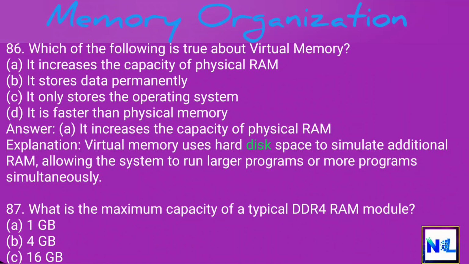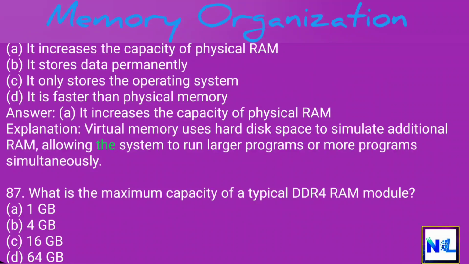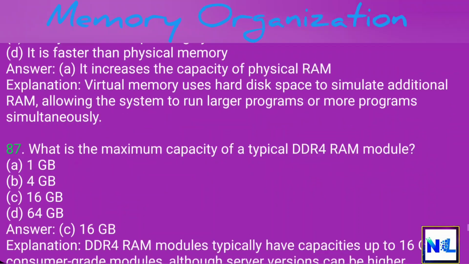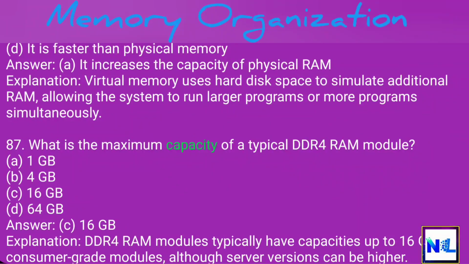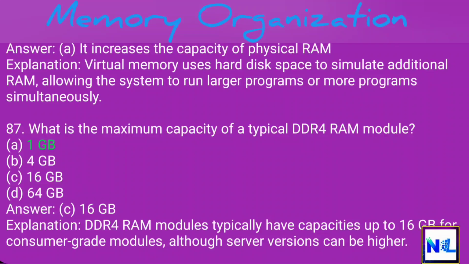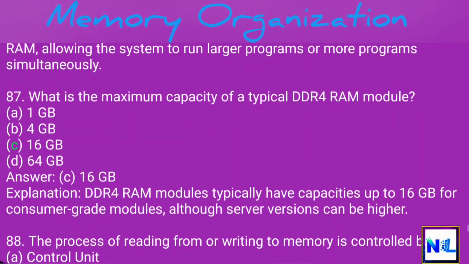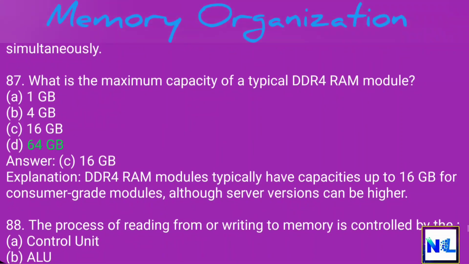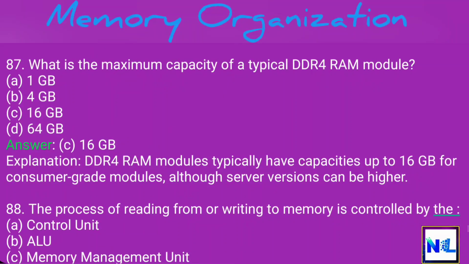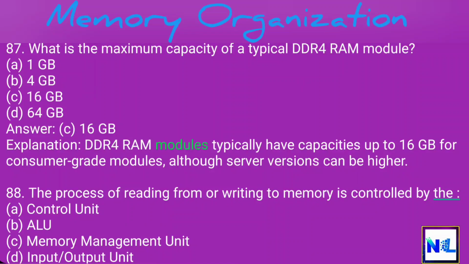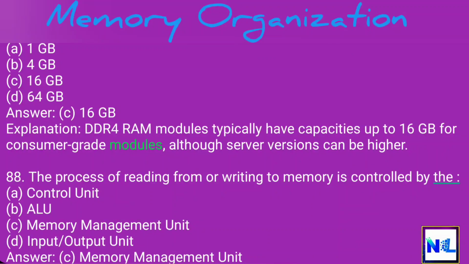Virtual memory uses hard disk space to simulate additional RAM, allowing the system to run larger programs or more programs simultaneously. 87. What is the maximum capacity of a typical DDR4 RAM module? A. 1 GB. B. 4 GB. C. 16 GB. D. 64 GB. Answer. C. 16 GB. Explanation. DDR4 RAM modules typically have capacities up to 16 GB for consumer-grade modules, although server versions can be higher.